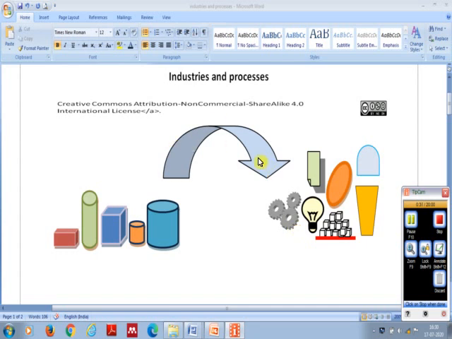The method which is used for conversion involves many steps. In chemical engineering, these steps are divided into two groups: unit operations and unit processes.